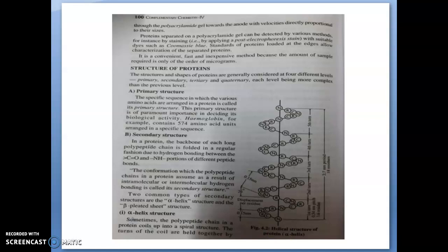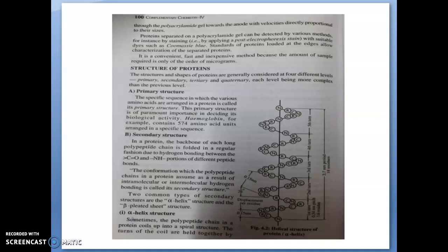Next we are going to look at what beta pleated sheet structure or beta structure is. Sometimes long polypeptide chains lie side by side in a zigzag manner. So there will be many different polypeptide chains.